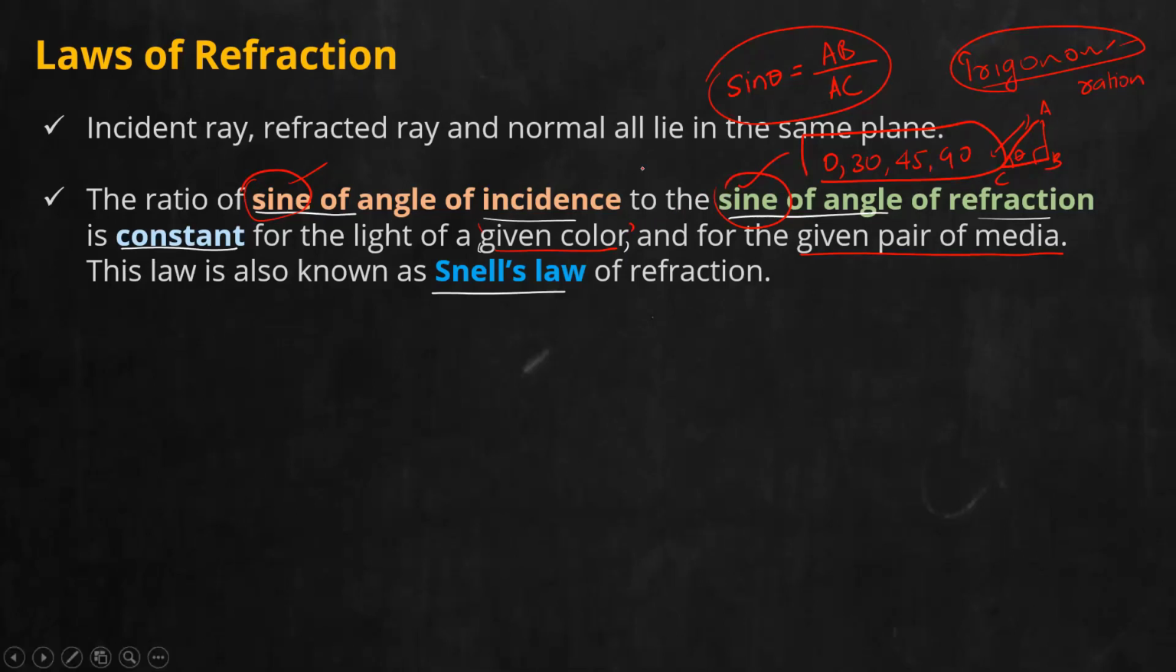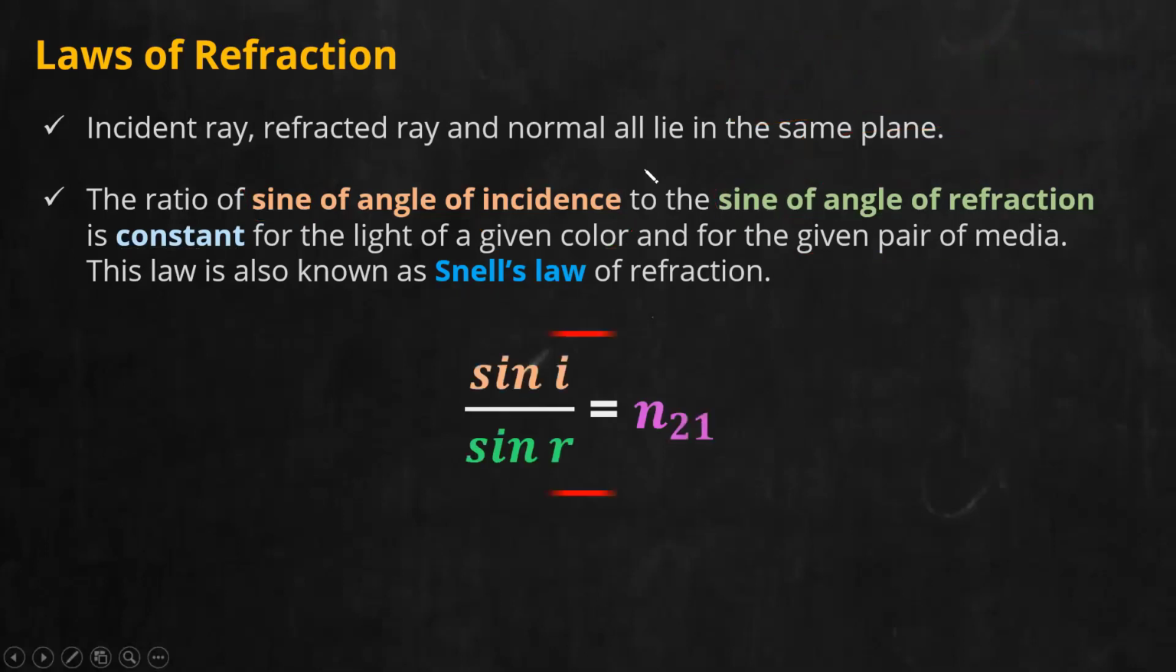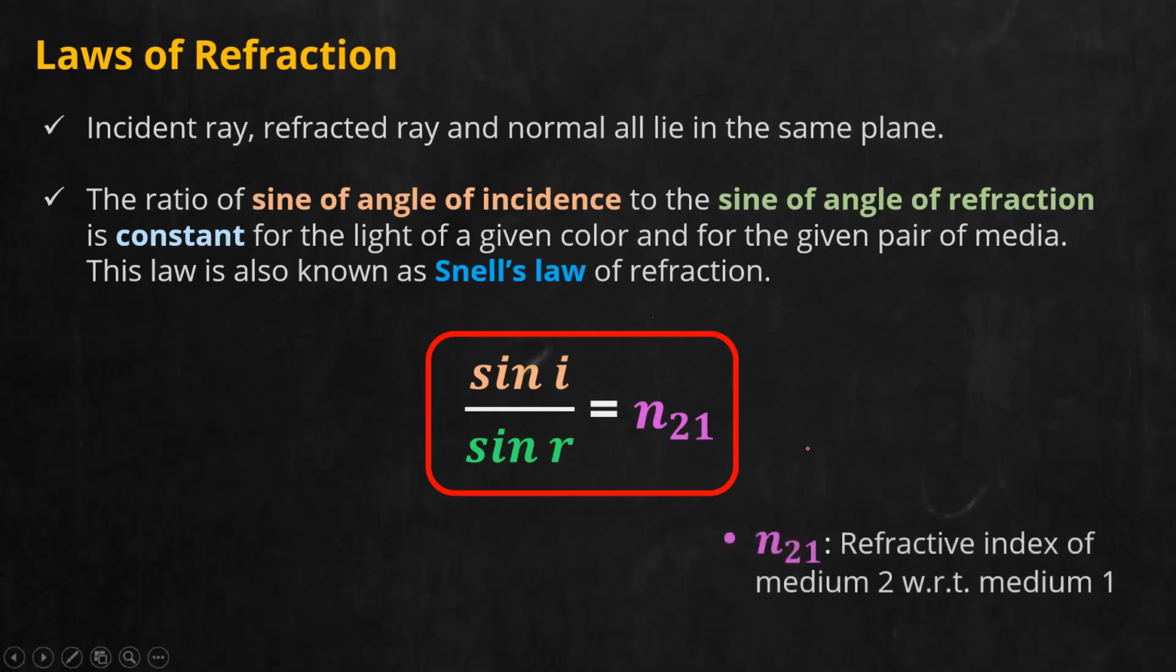Don't forget. So the equation, if I write it, is sin i by sin r equal to a constant. And this constant I am taking as n subscript 21. So write it down. Mathematically, it is sin i by sin r equal to the constant n21. And this constant we call the refractive index. Write it down.